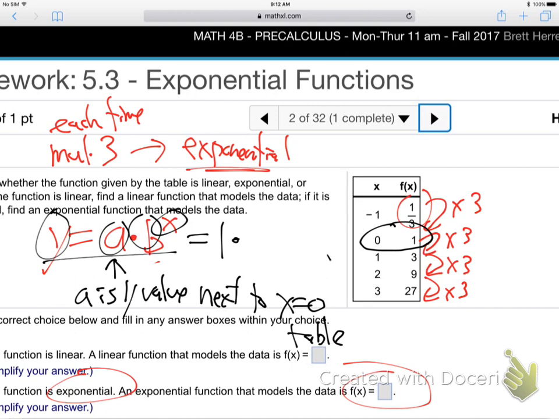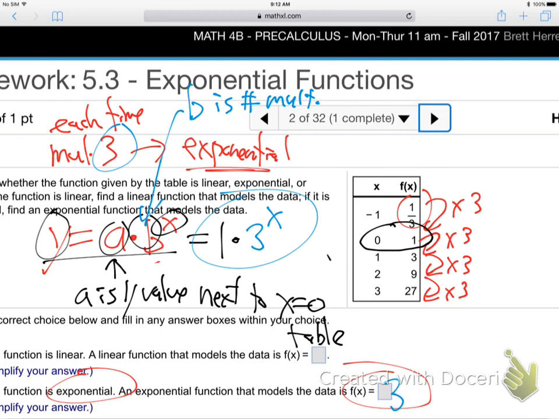All right, and what's the B? Does anybody know already? The B is the number you're multiplying. Yeah, it's the 3. B is that 3. So 1 times 3 to the x, there's our equation, or formula. We're done. And you don't need the 1, huh? 1's not doing anything. You can just write 3 to the x, and that'll be fine too. We got it.